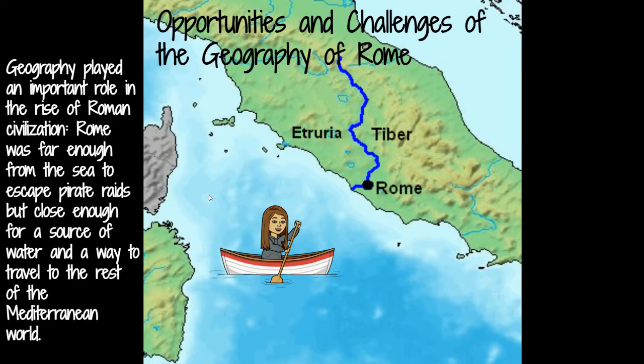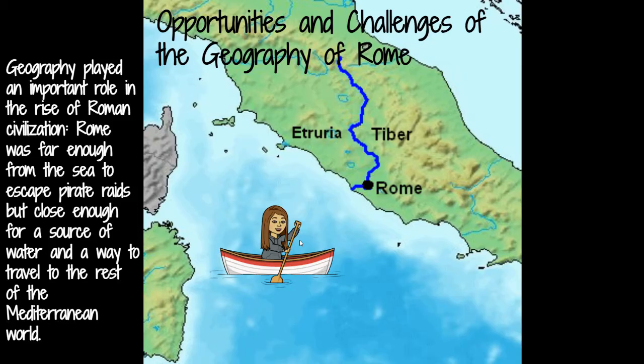This helped Rome in the fact that it was far enough from the sea to escape the pirate raids that happened all the time. Remember, I told you pirates are real. Pirates are a real thing. So they were able to sit back close enough so they weren't raided and stolen from enough. But they were close enough that they could get to that source of water as a way for travel and